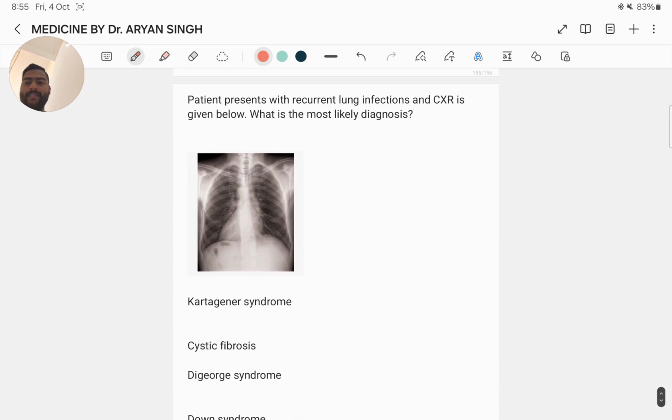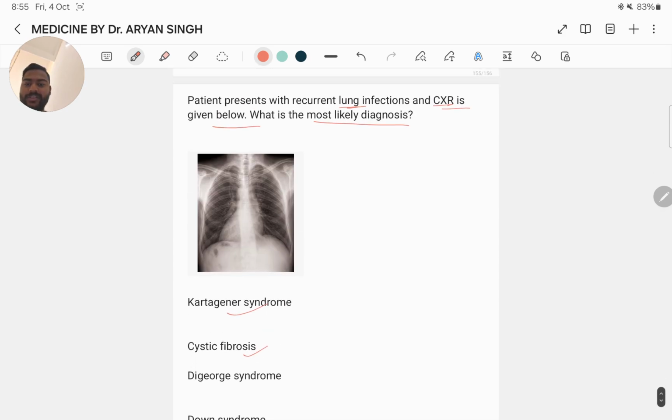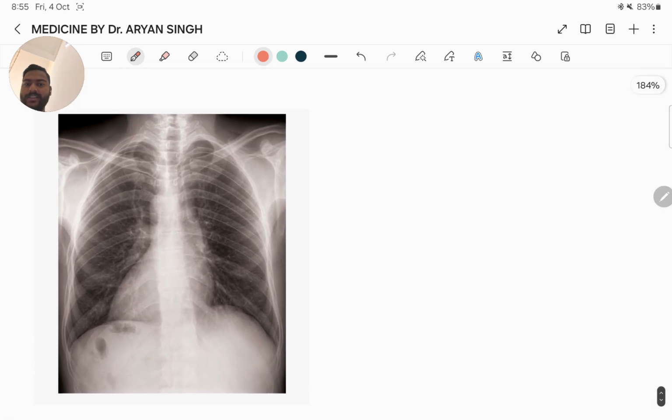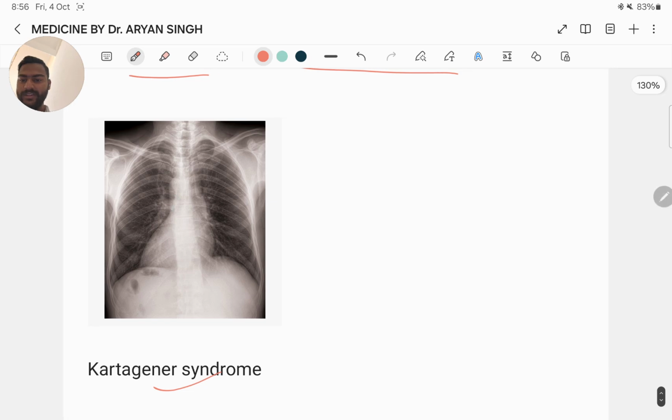Next question. A patient presents with recurrent lung infections and a chest X-ray is given below. What is the most likely diagnosis? Kartagener syndrome, cystic fibrosis, Georgia syndrome, or Down syndrome. See the X-ray. Here the option is the first one.